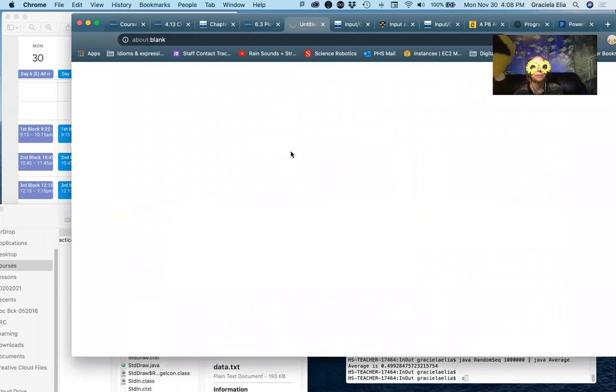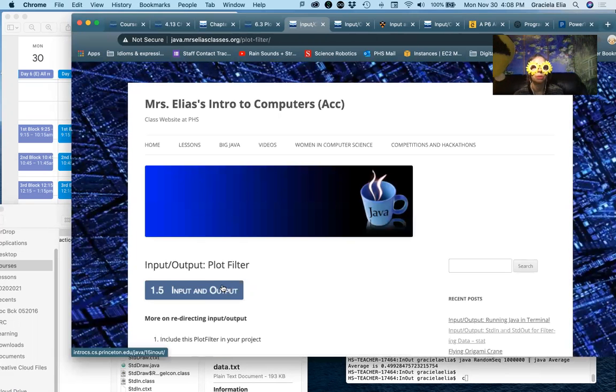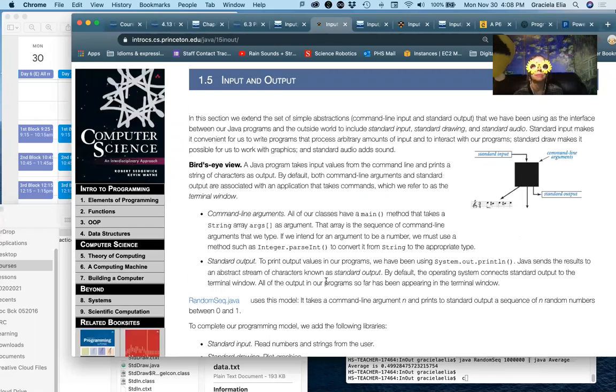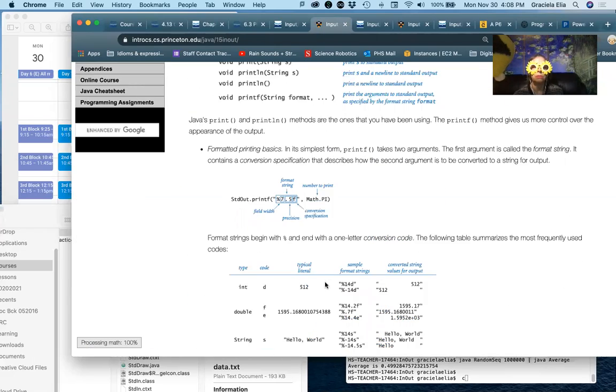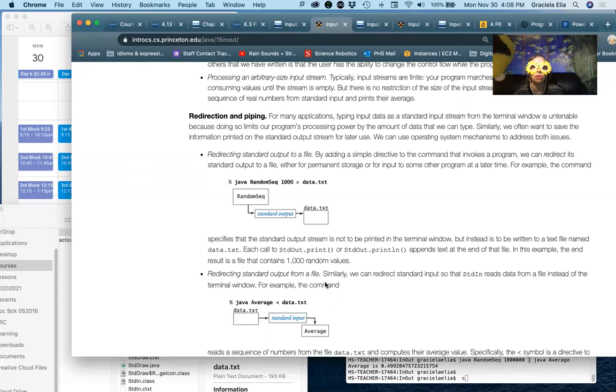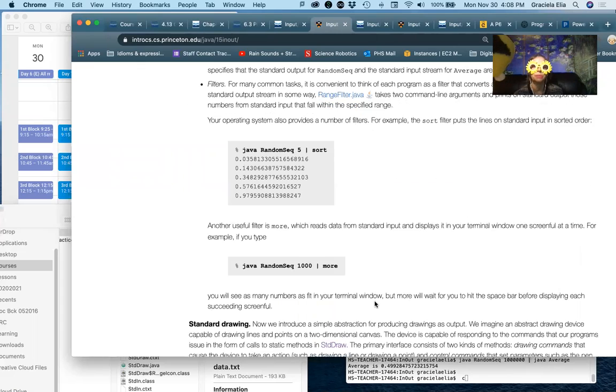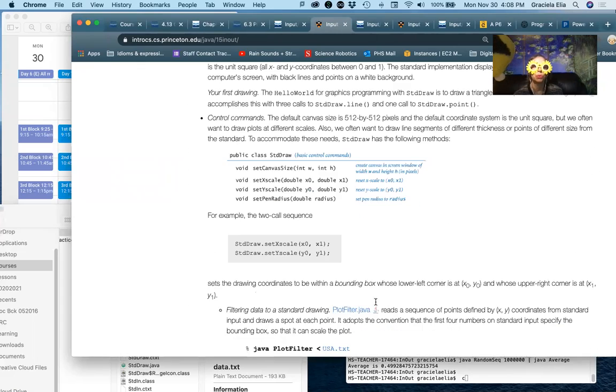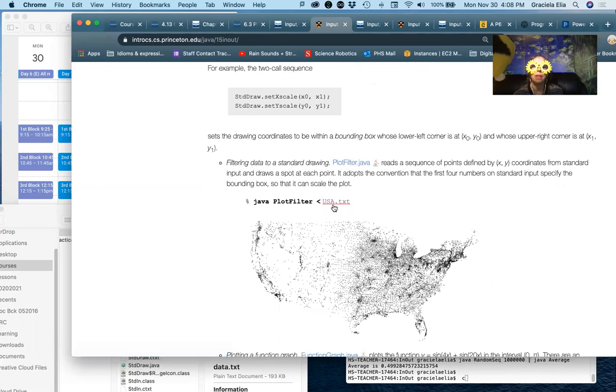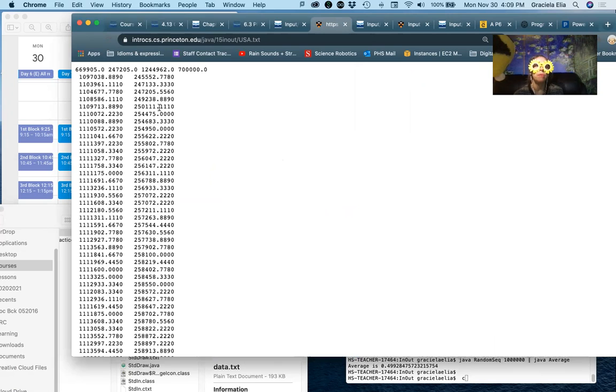Let me go right here. Scroll down. I'm not sure why it's doing that. It should not do that. I might fix that. We're looking for this file over here. Click on that one.